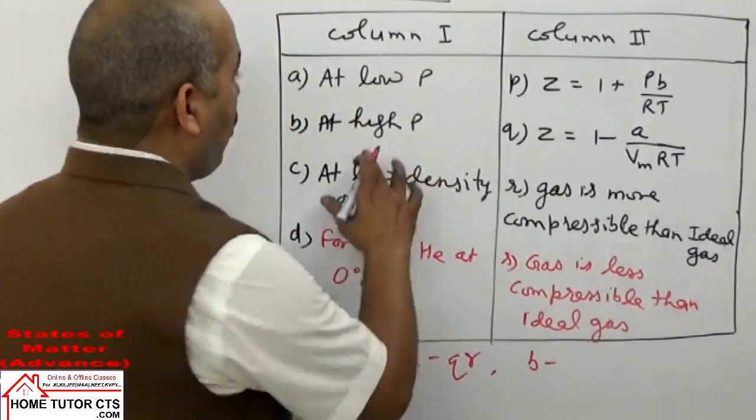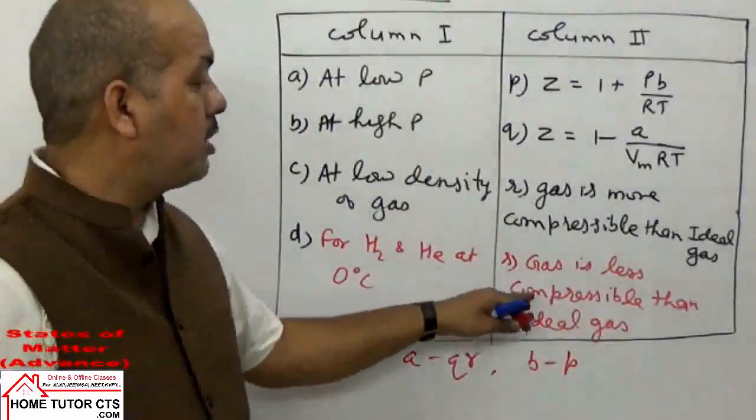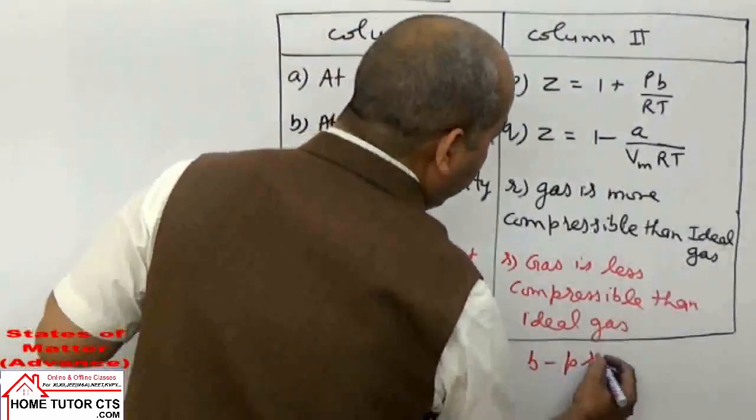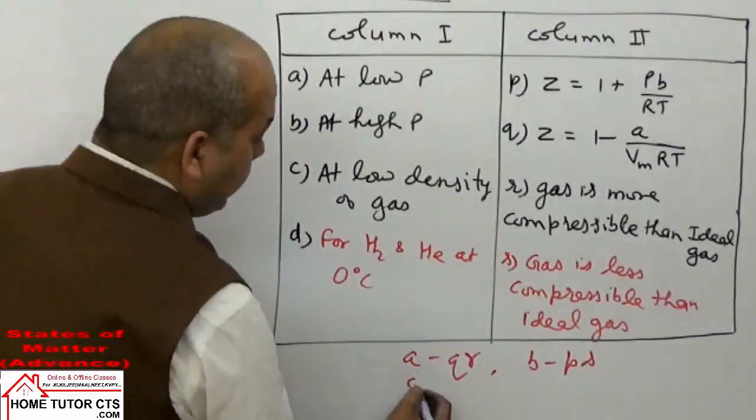For bit B, we will have P, and when Z is more than 1, the gas becomes less compressible. So when we have P in this question, S will also be there. Now for bit C,